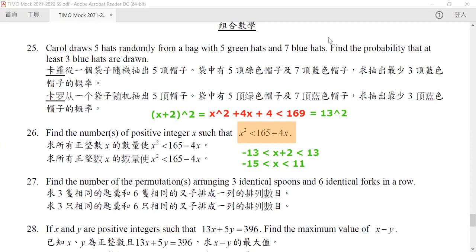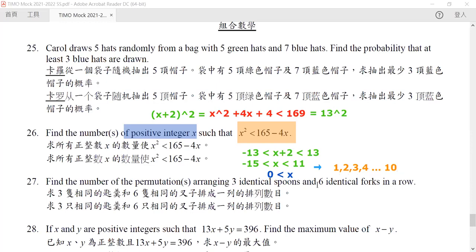We still have another constraint, the number of positive integers, so x must be greater than 0. If we combine these two together, we immediately find out that all the values of x are from 1 up until 10.